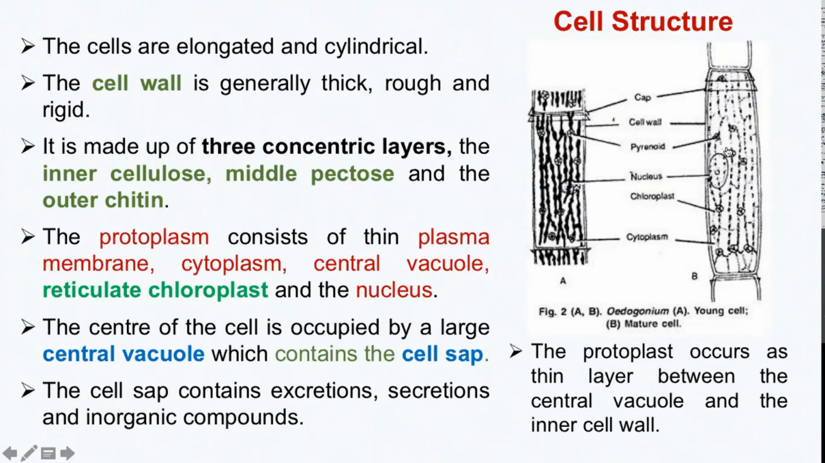Then the central vacuole consists of the cell sap, which is a place where you can have all the excretions, secretions, and the inorganic compounds. So, speaking about the structure of the cell, it is covered by a three-layered cell wall: innermost cellulose, middle pectin, and the outermost chitin. There is a central vacuole which comprises the cell sap containing all the excretions and secretions. Then you have a prominent nucleus towards the periphery. Then a reticulate chloroplast is also seen.